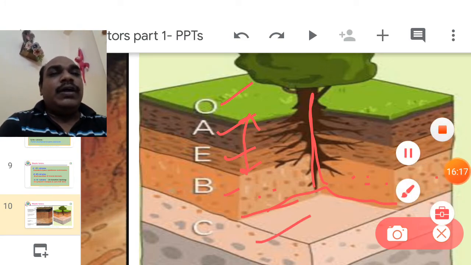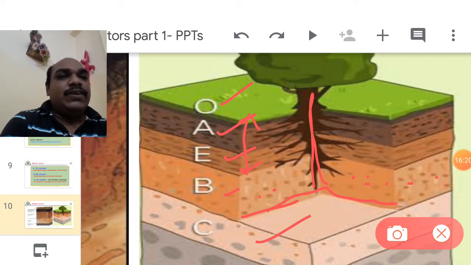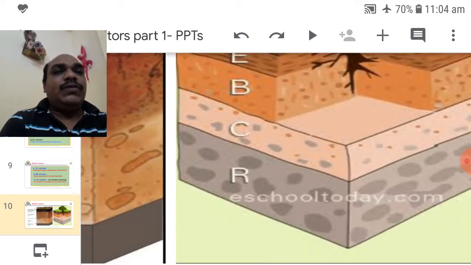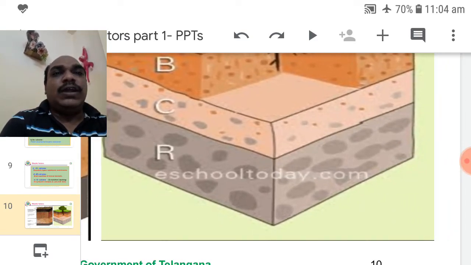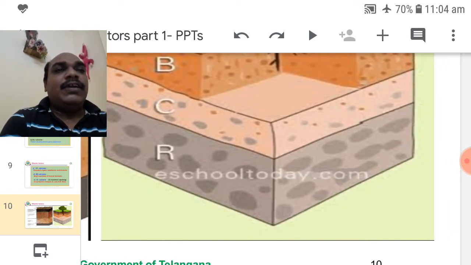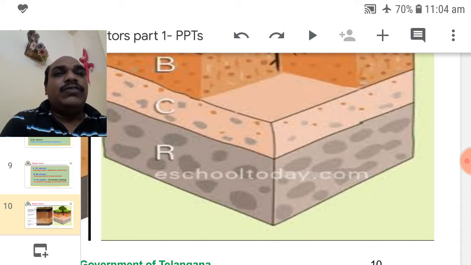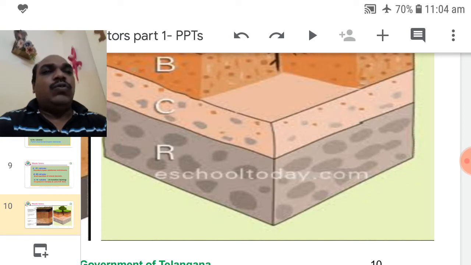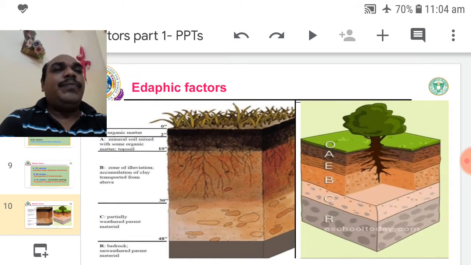There is no living organism in C zone, but C zone is considered as groundwater. So C zone contains groundwater. Partially weathered rocks are visible. The regolith zone: here there is no activity, no weathering, no water, no living forms. This is called bedrock or regolith zone, R zone, D zone.